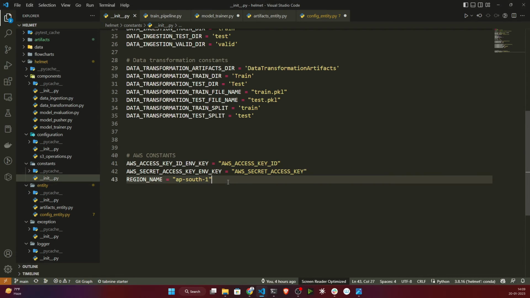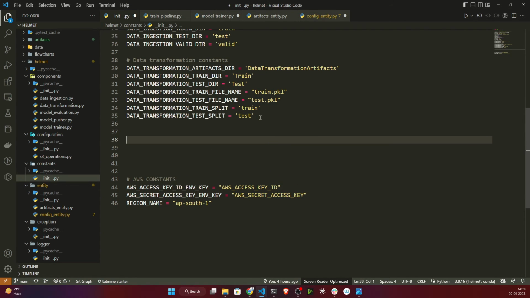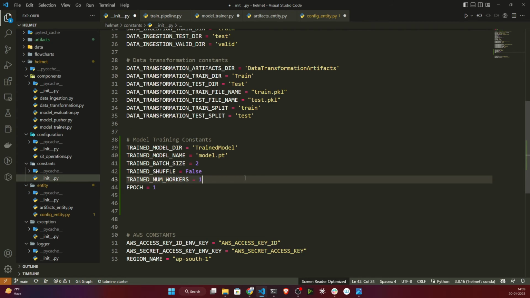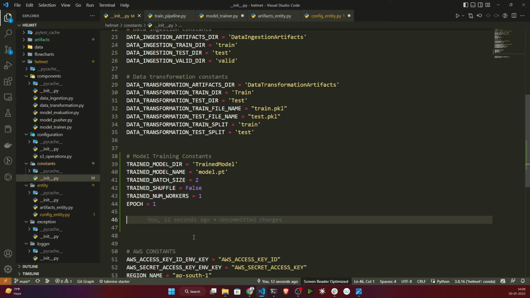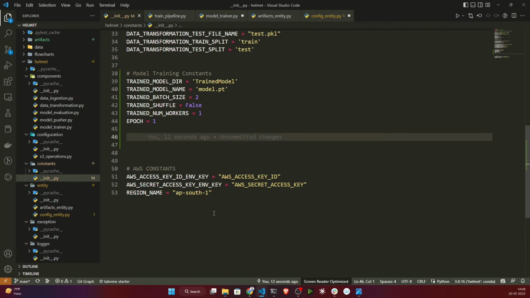So I will open my constant file. Here I just need to mention this model training related constant. It will basically create one folder called train model, and inside that it will save this model. This is the batch size, then train shuffle, number of workers, which you can increase based on your machine configuration, and number of epochs. As of now let's keep it one because I'm training it locally, so it will take time.